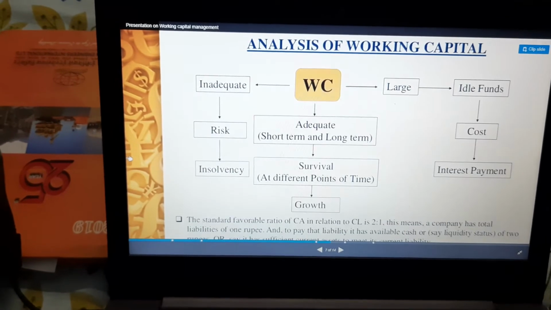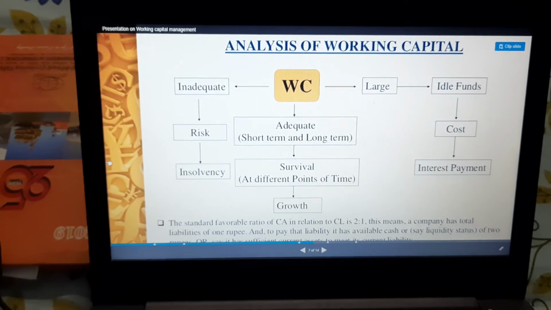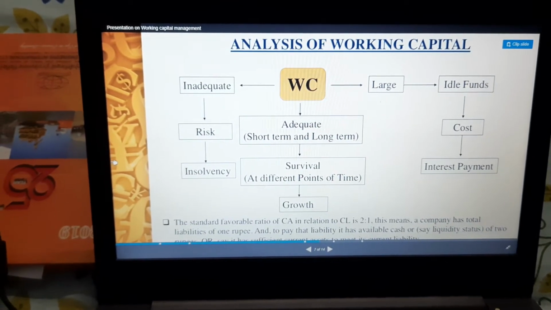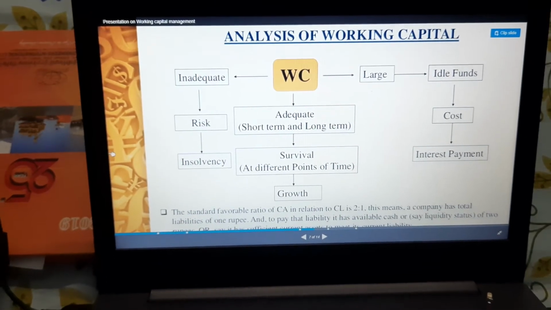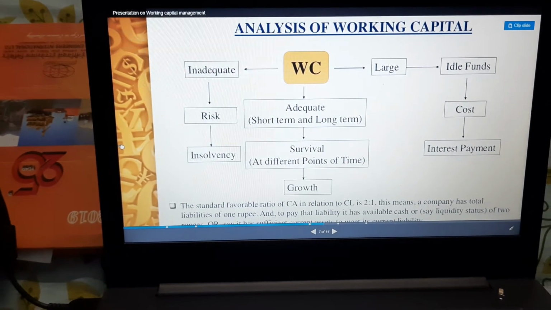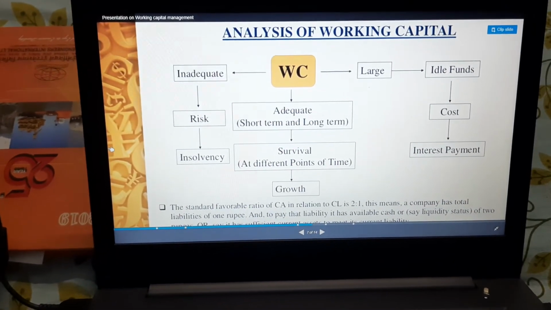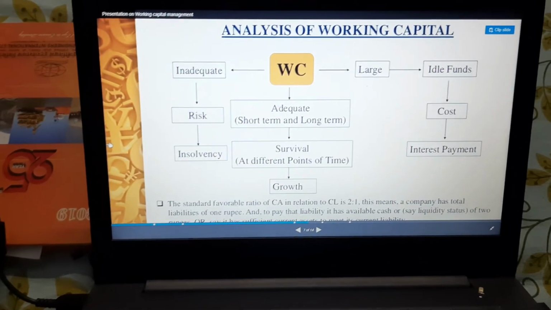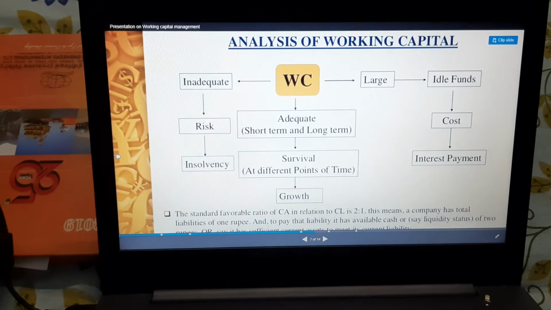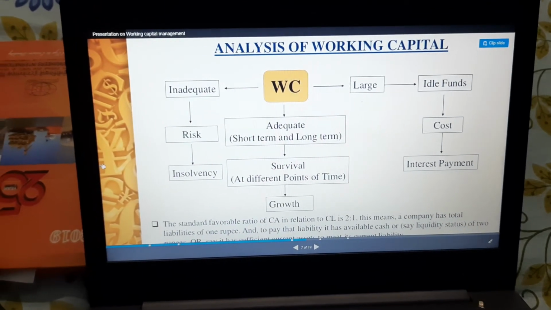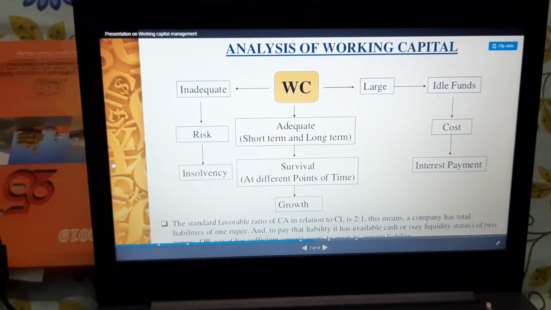Now let us understand the analysis of working capital, right? If working capital is inadequate, it is risky and it can lead to insolvency. And if it is large, then the funds are idle, and idle funds are also not beneficial, because the firm is losing interest on it, so an interest payment cost will be charged. And if we have adequate short term and long term working capital, then survival of the firm is there, and it shows that growth is there, right?